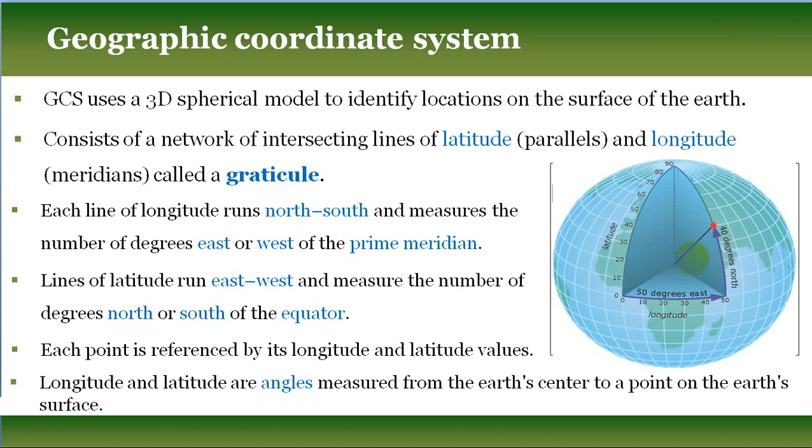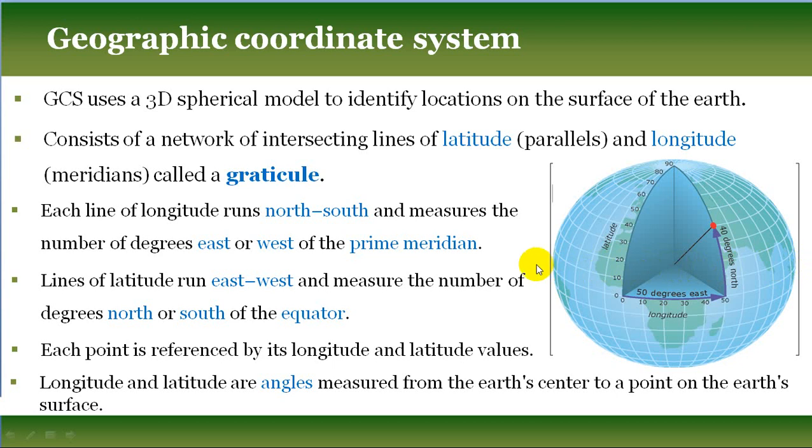The longitude value ranges towards the east from 0 degrees to 180 degrees east, and towards the west from 0 degrees to 180 degrees west.